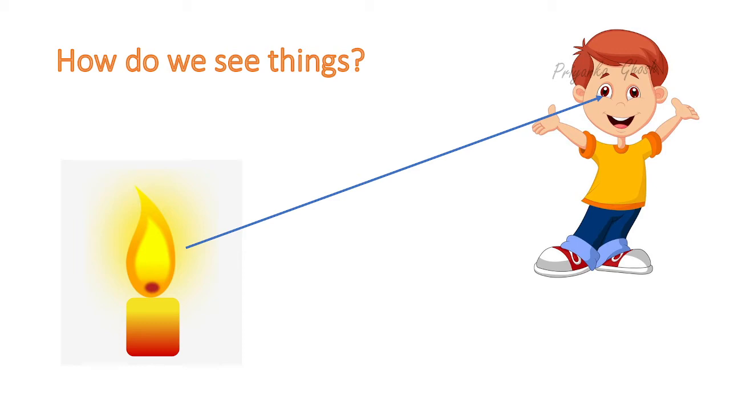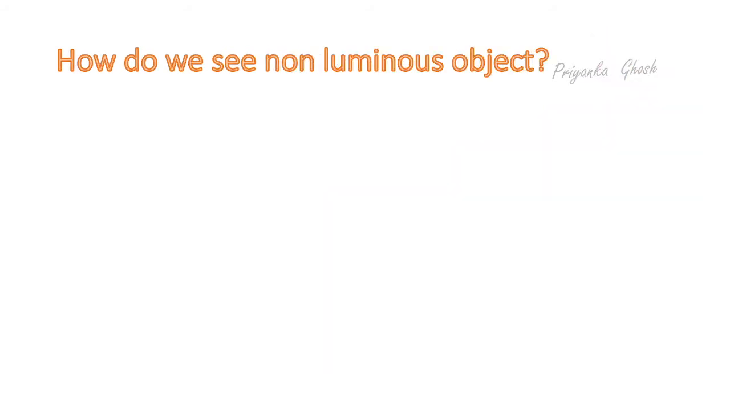So there are so many objects in our universe. Only some of them can produce their own light, and these are known as luminous objects, such as the sun, a burning candle, a torchlight, a fluorescent bulb, etc. And the rest are not producing their own light, and those are known as non-luminous objects. Now tell me some examples of non-luminous objects. We are able to see luminous objects as well as non-luminous objects. Now the question is, how do we see non-luminous objects?